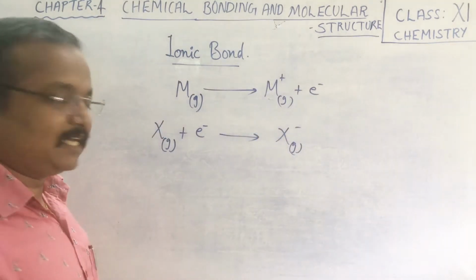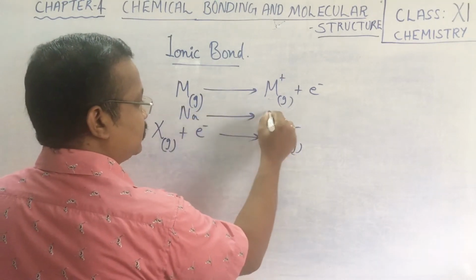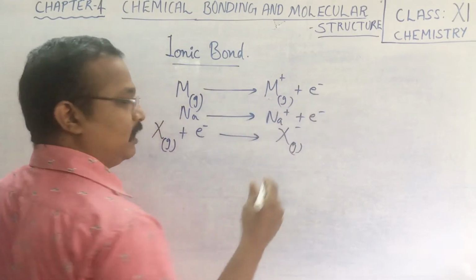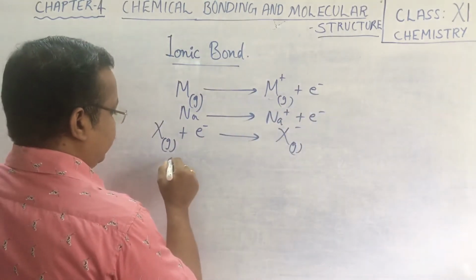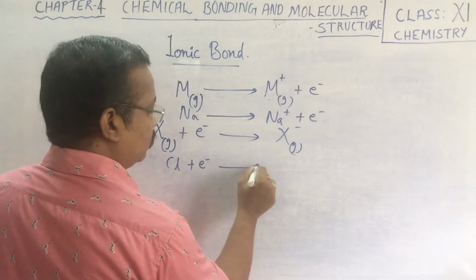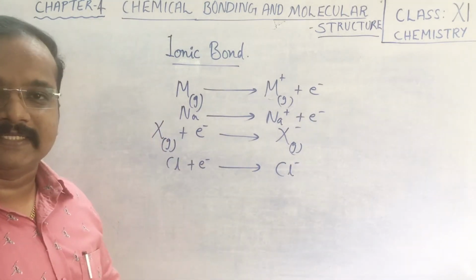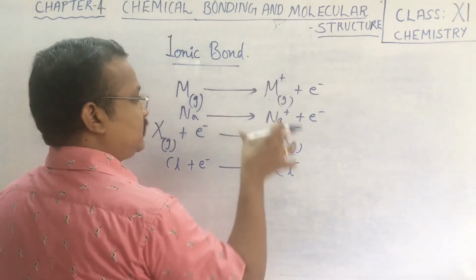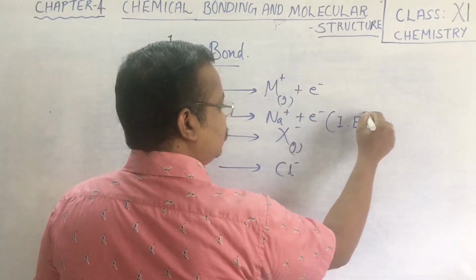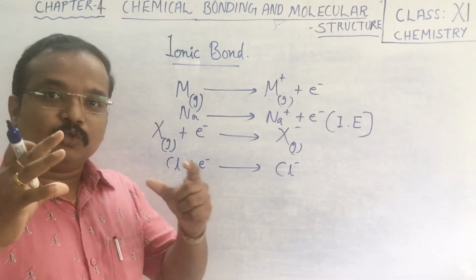Let me give some examples. A sodium atom loses an electron, forming Na positive, and one electron is released, and a Cl atom accepts that electron, forming Cl negative. So this we can take as the example. In this first step, we have to consider the ionization energy, the energy required to release the loosely bound electron.